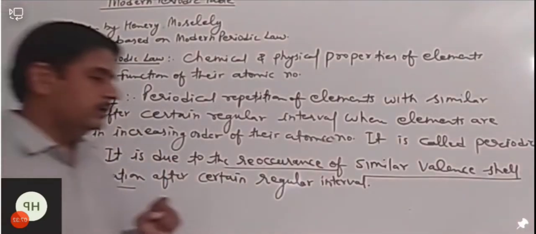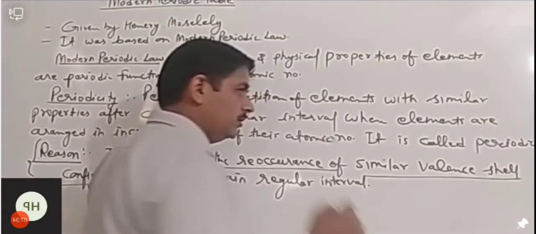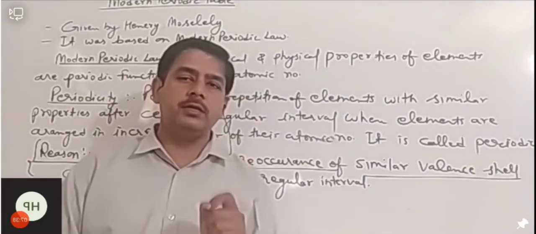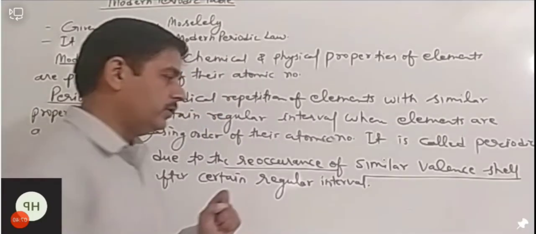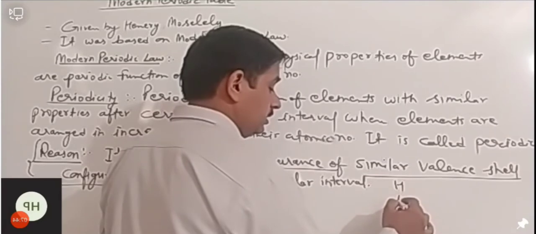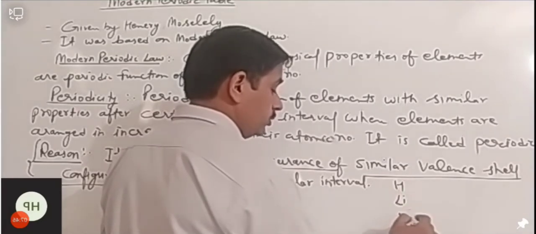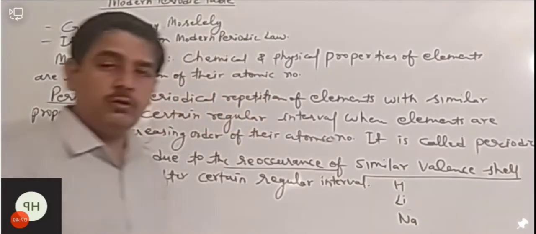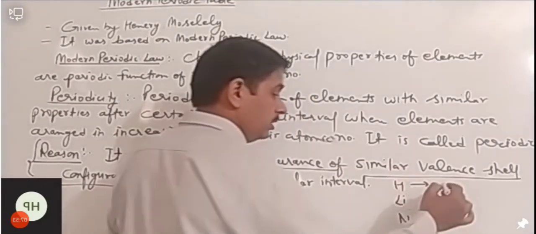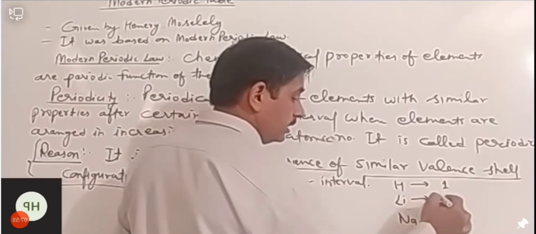We will study the periodic table later, but right now I am taking an example from it. We know the first element is hydrogen, then lithium, then sodium.